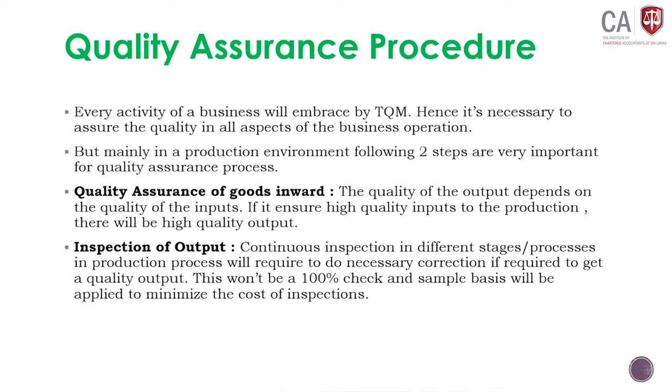Therefore, in quality management, mainly look at 2 areas in the production environment. Not only the production environment. It will look at marketing, delivery, all the activities related to your organization, where you have to maintain the quality, but mainly it will look at 2 aspects of the production environment when you are going to assure the quality. Number 1, quality assurance of goods inward.